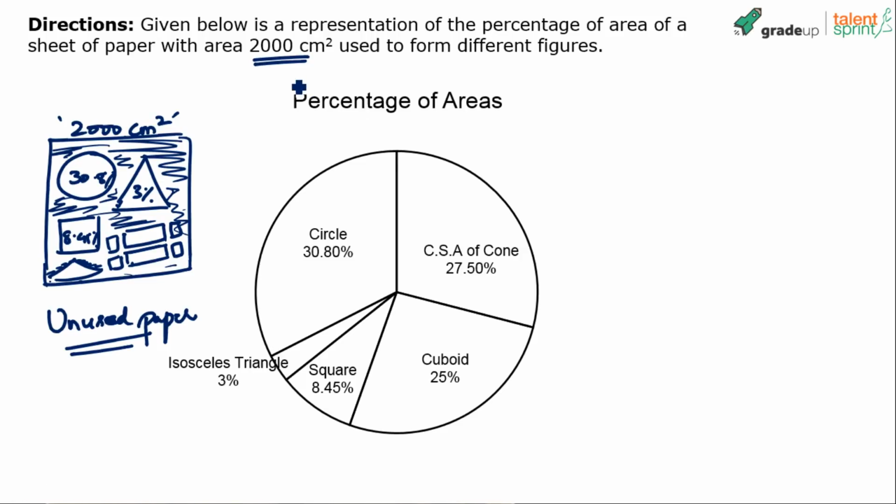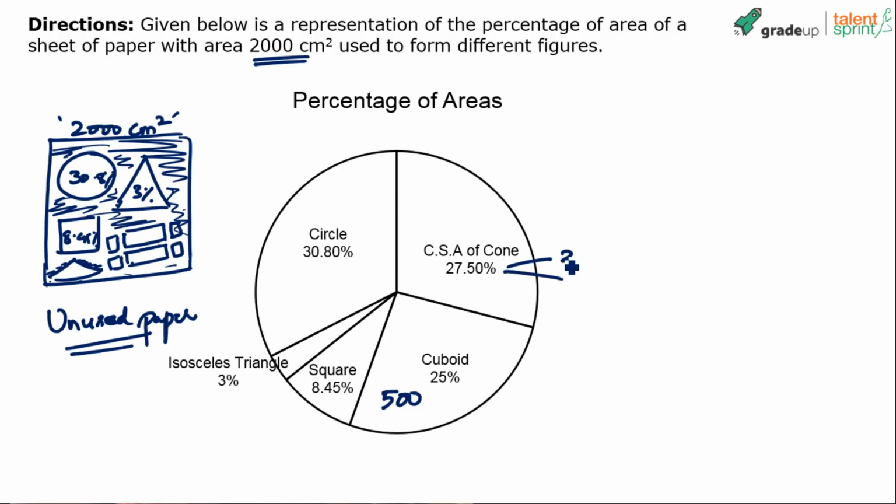I have mentioned always that you have to be very quick in your calculations. You have to do your numerical calculations mentally as much as possible so that you can avoid wastage of time in the exam, right? Like for example, 25% of 2000, that's very easy. 25% of 2000 is 500. Yeah, 27.5% of 2000, how much will that be? See, 25% is easy to calculate. 25% is what? 1/4 of 2000. 1/4 of 2000 is 500. How about 27.5? It's all about split and merge.